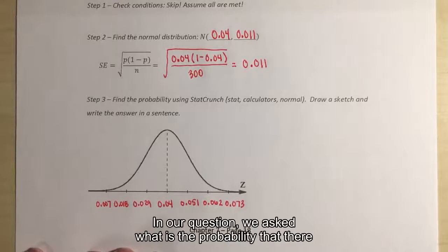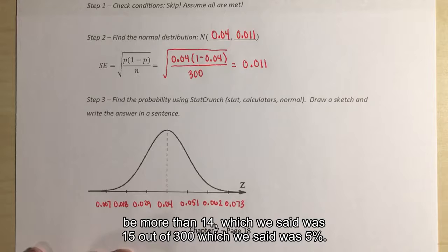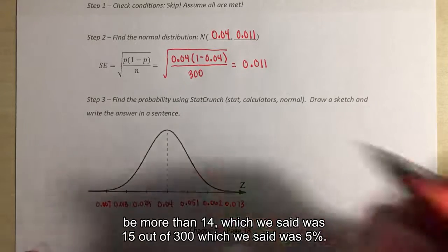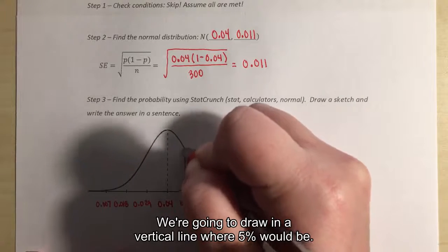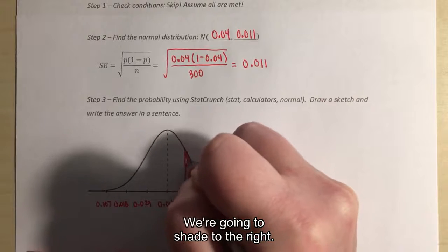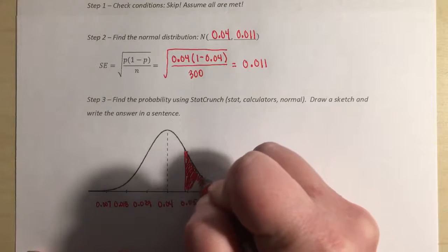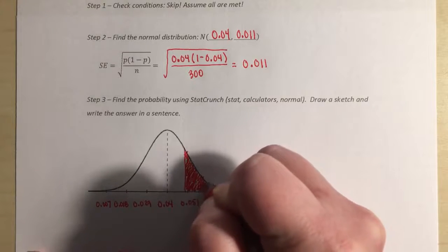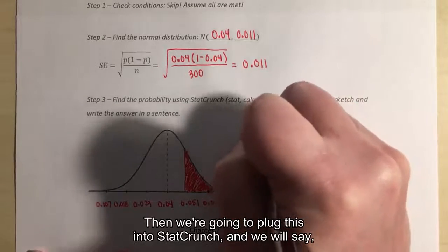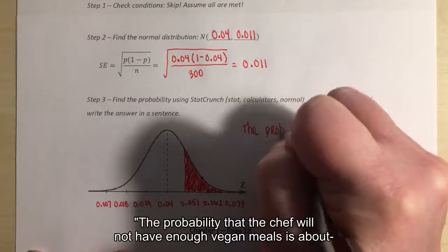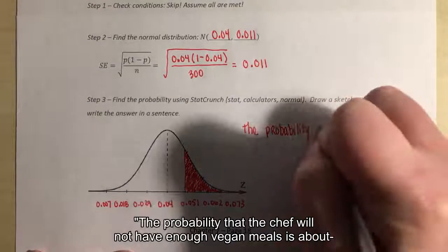Right. And in our question, we asked what is the probability that there will not be enough vegan meals, so there will be more than 14, which we said was 15 out of 300, which we said was 5%. So we're going to draw in a vertical line where 5% would be. We're going to shade to the right. Okay, then we're going to plug this into StatCrunch. And we will say the probability that the chef will not have enough vegan meals